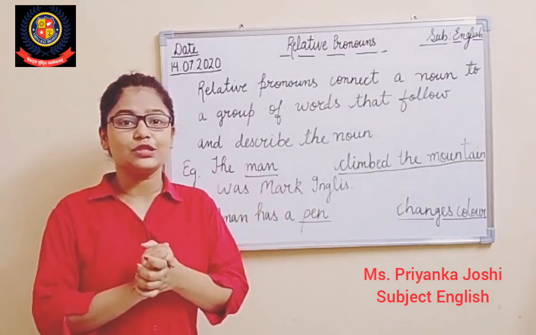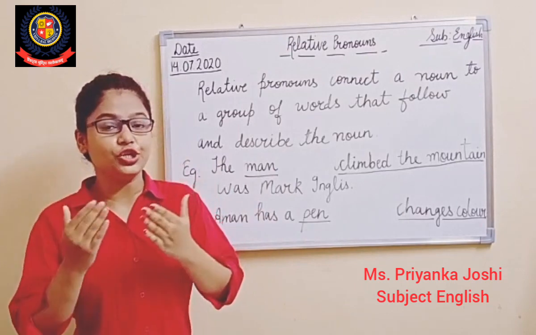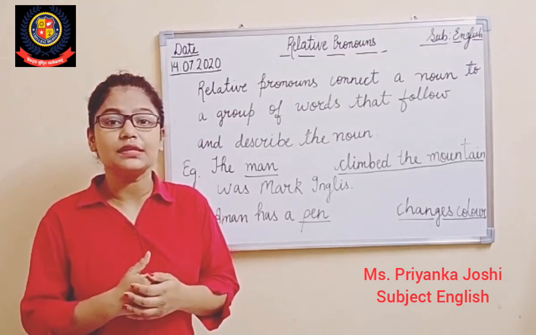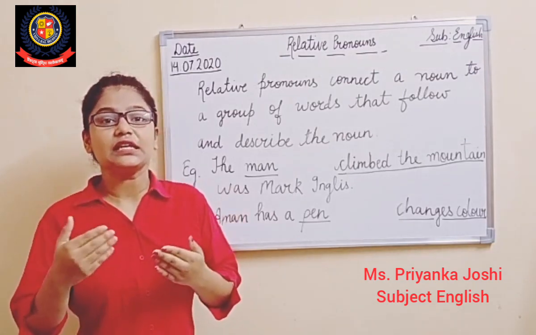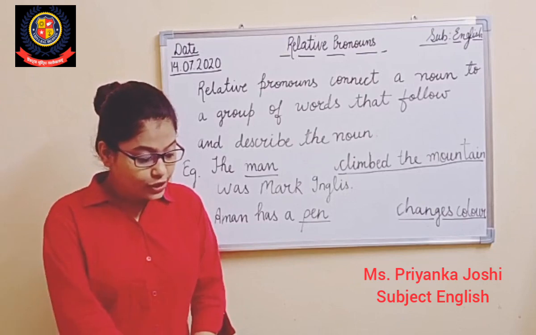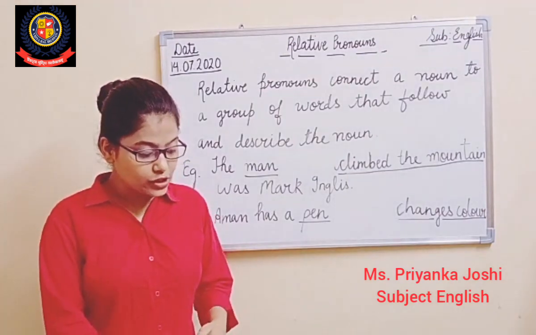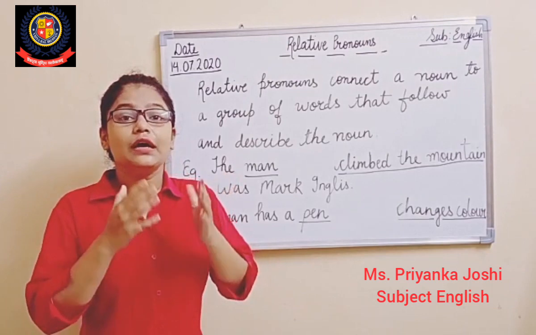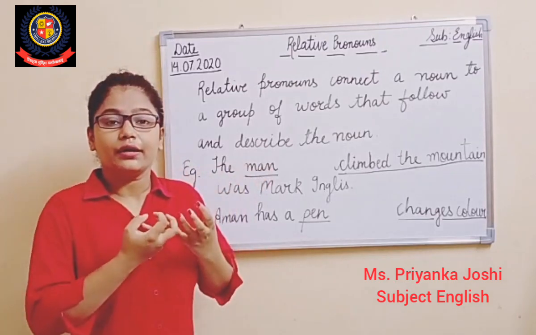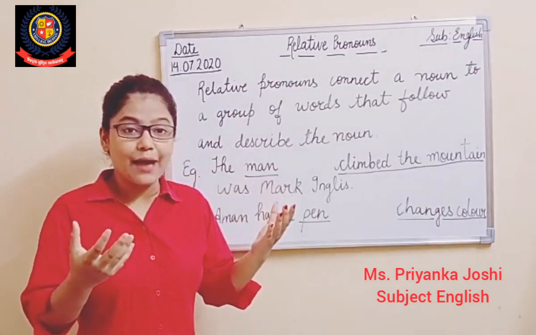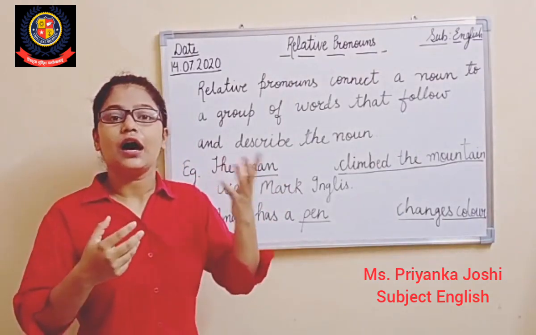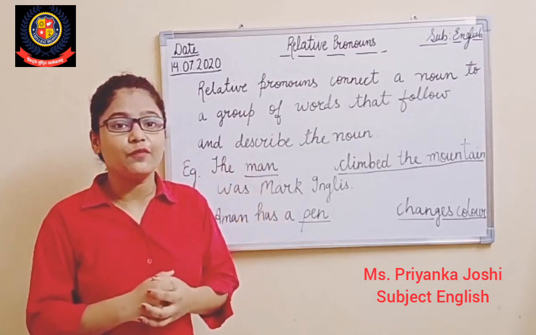In our previous classes, we learned about the definition of pronouns. Then we talked about the personal pronouns. What were personal pronouns? He, she, it, they, all these were personal pronouns, right? And then we talked about the next topic, that was possessive pronouns. Possessive word came from possession, right? So possession means belonging. And what were the examples? There were various examples of possessive pronouns like mine, ours, yours, his, her. All these were possessive pronouns.